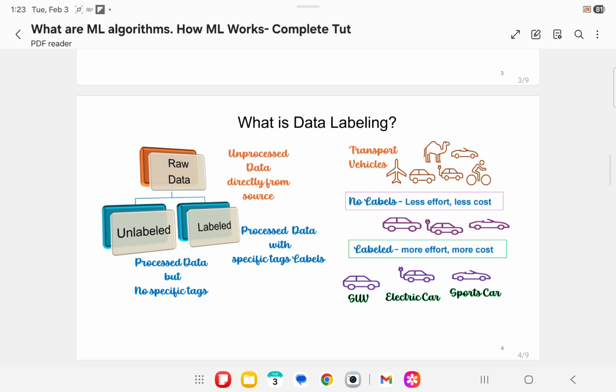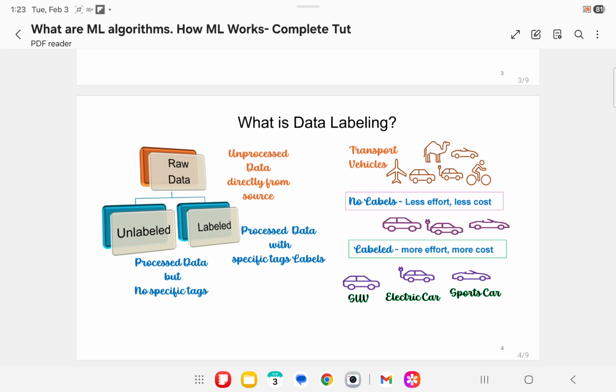Starting with data labeling. We have raw data, unlabeled data, and labeled data. What is raw data? Raw data is direct from the source without any structure. Unlabeled data is bit structured but lacks specific tags. Labeled data requires more effort as raw data needs to be converted to labeled data for more accurate predictions. Hence, labeling needs significant effort and high cost.